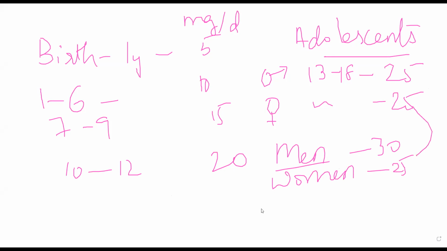Pregnancy and lactation will need more. Okay. So in pregnancy and lactation the requirement will become 30. So this is the difference. Okay. Normal women will need about 25 milligrams of vitamin E per day. Pregnant and lactating women will need about 30 milligrams per day.